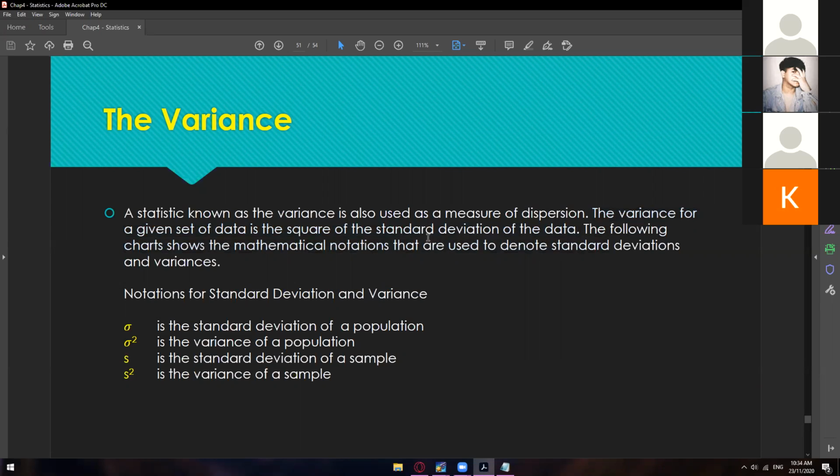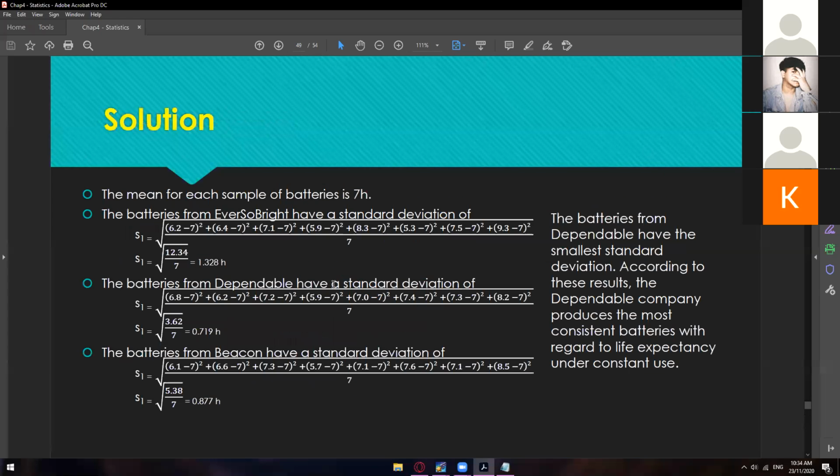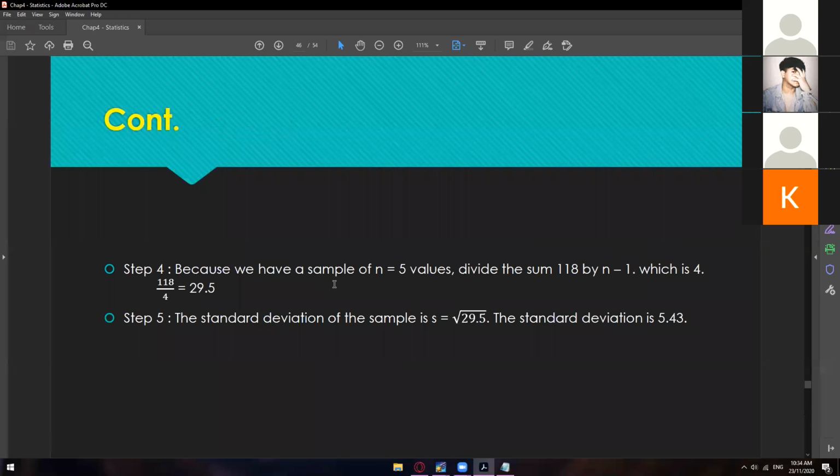That is why I have already said that the variance is already part of the solution for the standard deviation. Because as you can see right here, whatever the standard deviation is, just square it, which we already did in step number 4. So going back to step number 4, we have 29.5 as a result, and then in step number 5, to get the standard deviation, just take the square root.